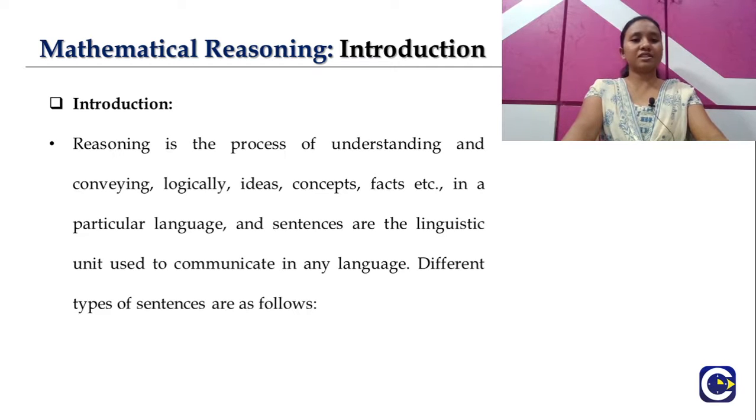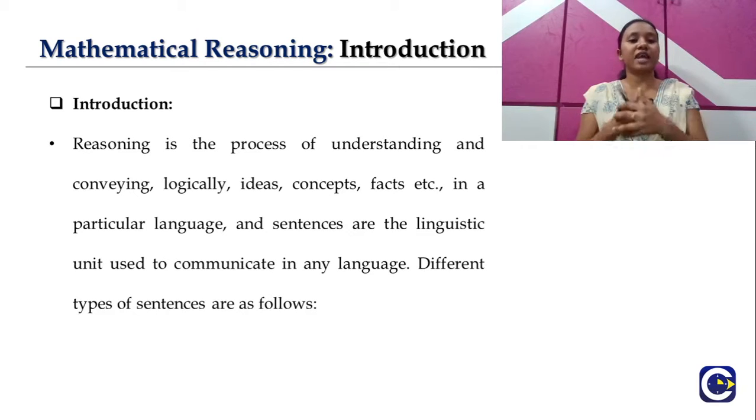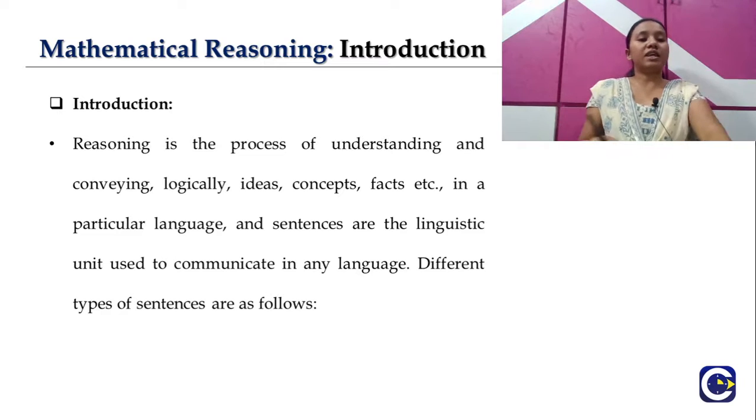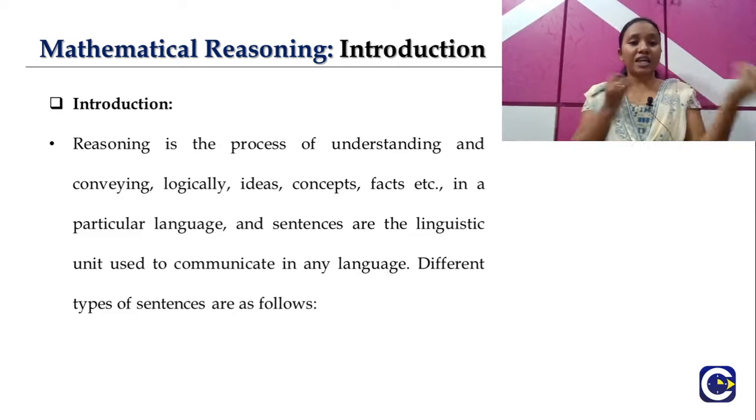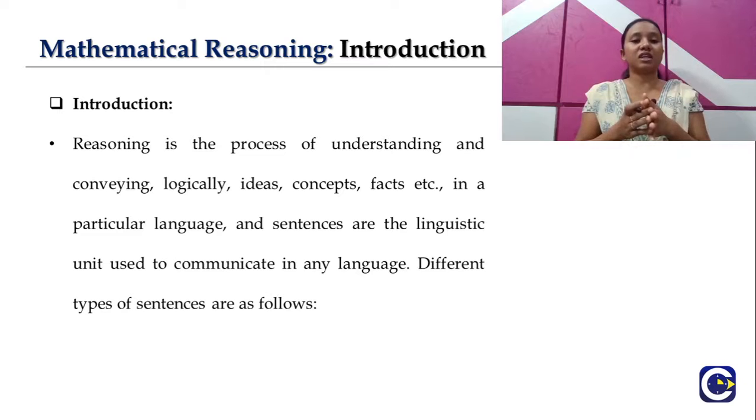So we'll just see the basic definition here of mathematical reasoning, like understanding what it actually is. Basically, reasoning is a process of understanding and conveying in a particular language.